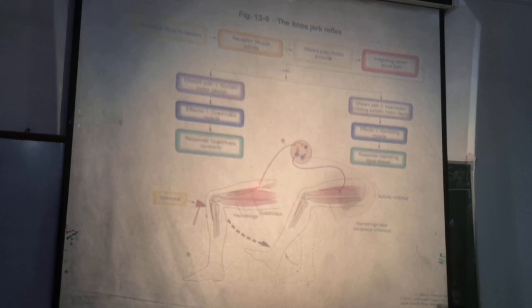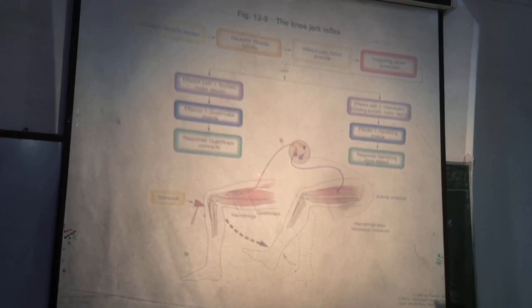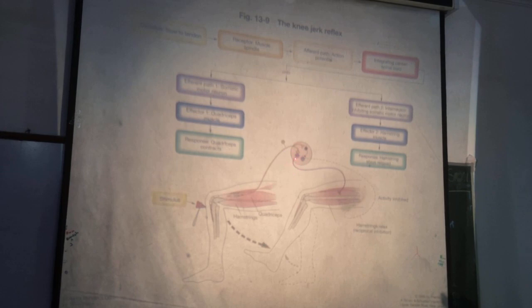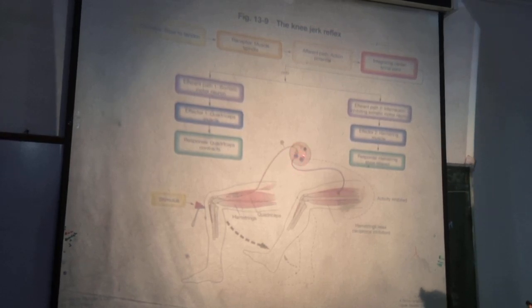Impulses from the muscle spindle go along sensory fibers, group 1A and group 2, to the spinal cord, where these nerve fibers synapse with the alpha motor neurons.